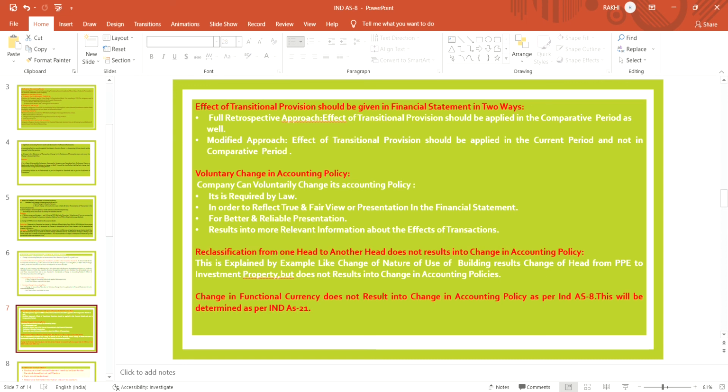The voluntary change in policy is to be made retrospectively, and the third balance sheet is required to be given.